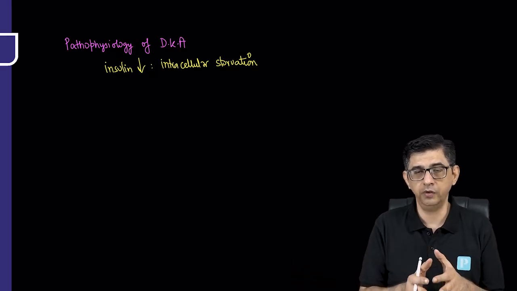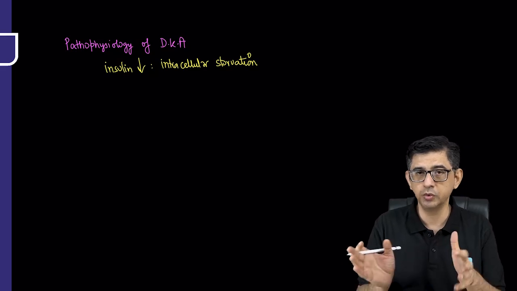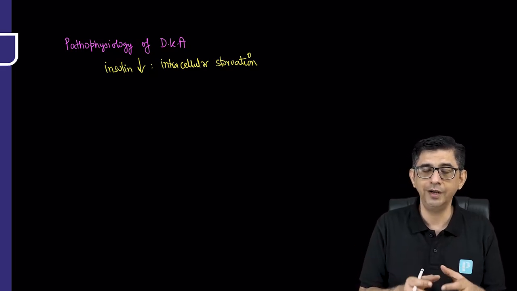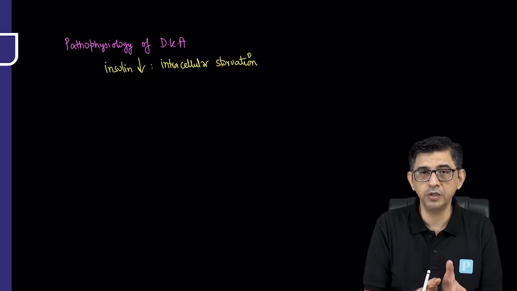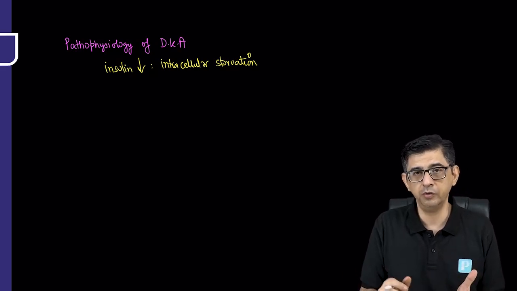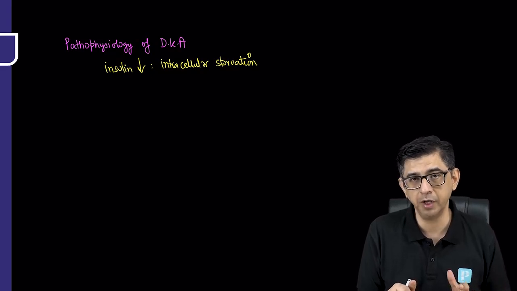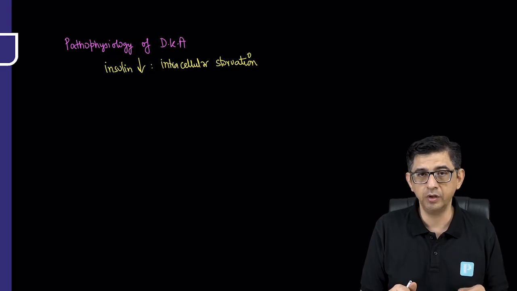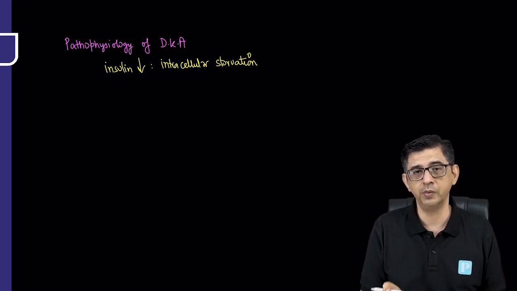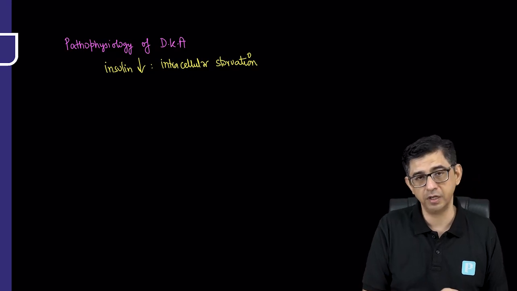Similarly, a diabetic is sitting in a sea of sugar everywhere, but sugar cannot enter the muscles because insulin is not there. Or like in type 2 diabetes mellitus, I can say a relative insulin deficiency because the receptors are going to be misbehaving. But the point is sugar is there in the body, but it cannot be utilized. That's why it's a condition of intracellular starvation.